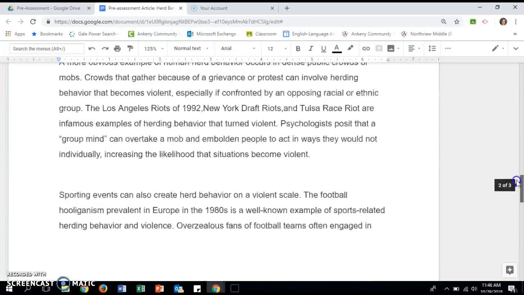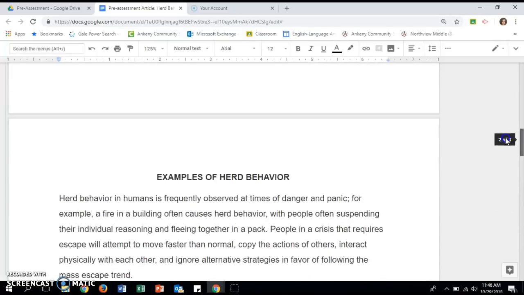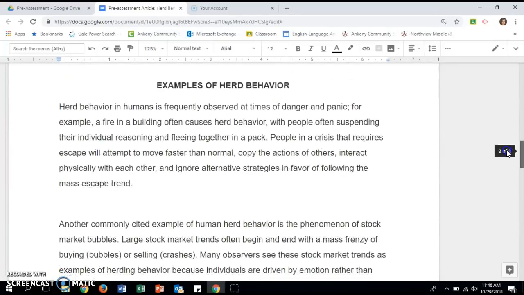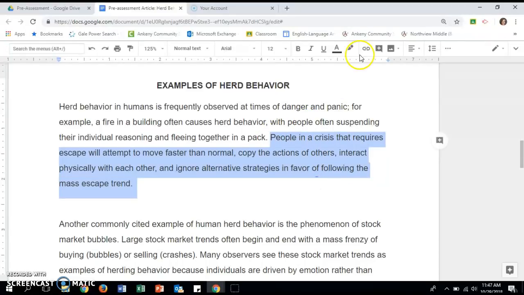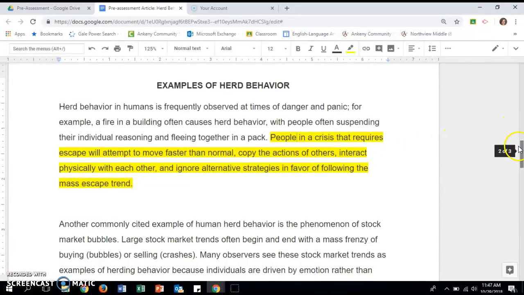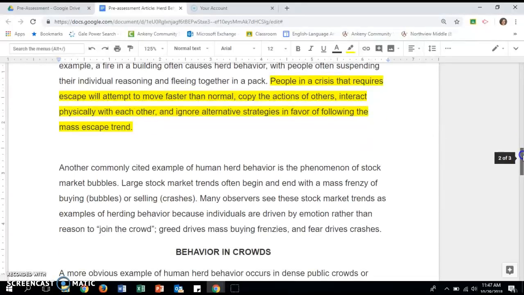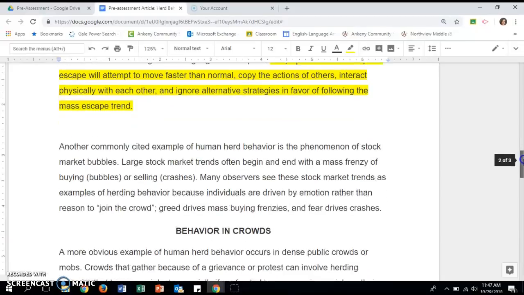So I'm going to go back to the example section. Okay, and I'm looking for relevant evidence. So in the section about the emergency or a fire, this piece I think would be relevant because it explains that when people are trying to escape a fire, they often follow the crowd.